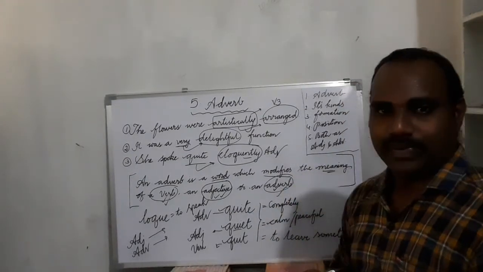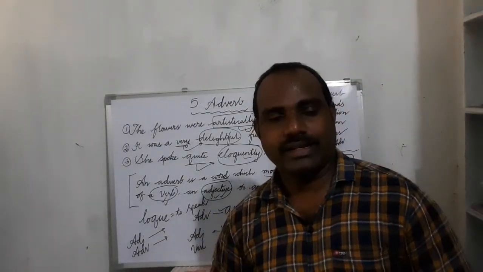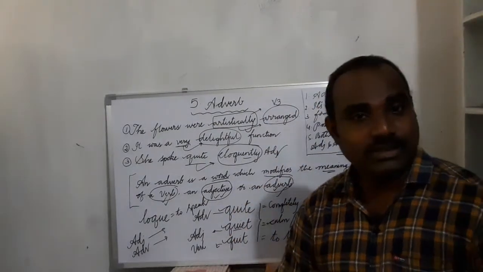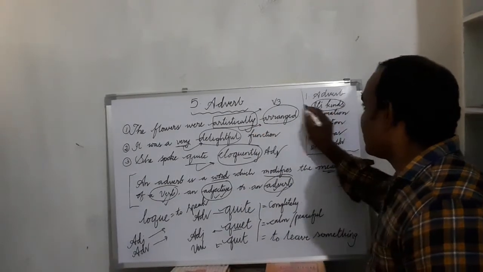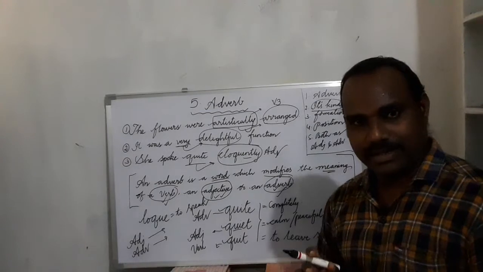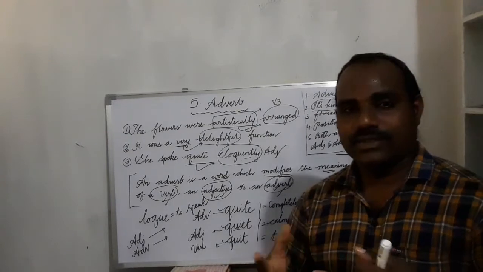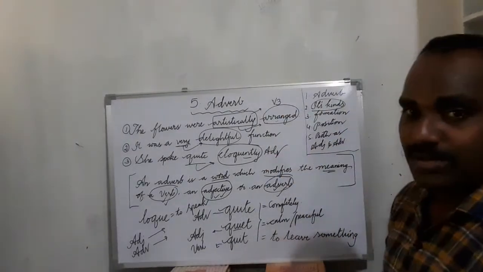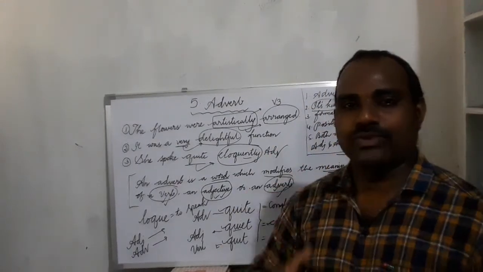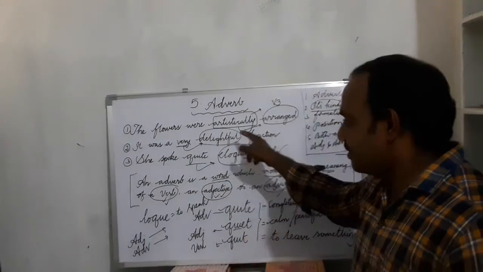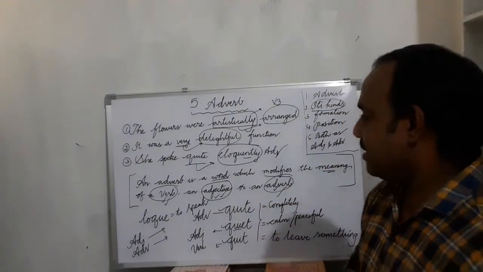Right. So as we have kinds of noun, kinds of pronoun, kinds of verbs, kinds of adjectives, we have kinds of adverbs also. We will see the kinds of adverbs now. Just note them. If you don't understand, if you are unable to hear my voice, if you can't see this board, of course the lettering, you can ask me. Okay? Right.